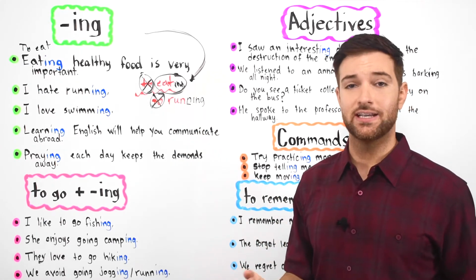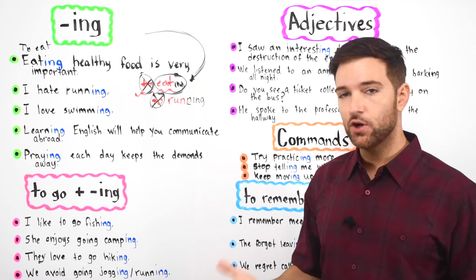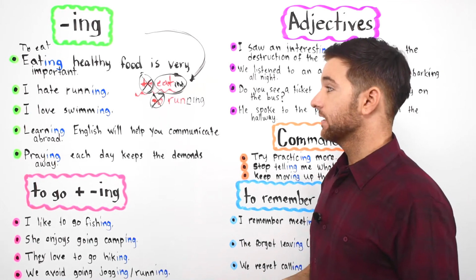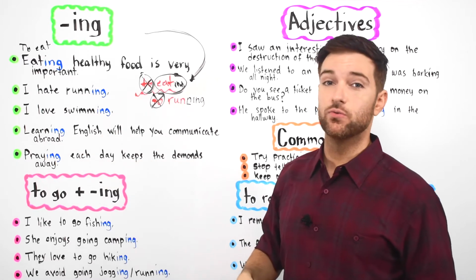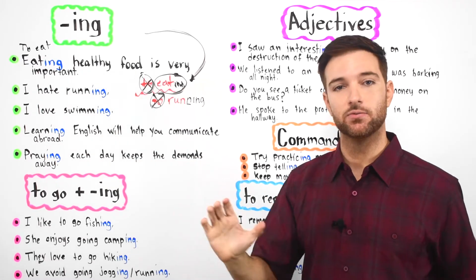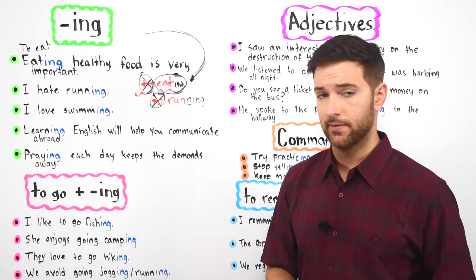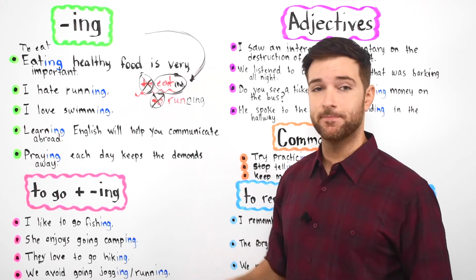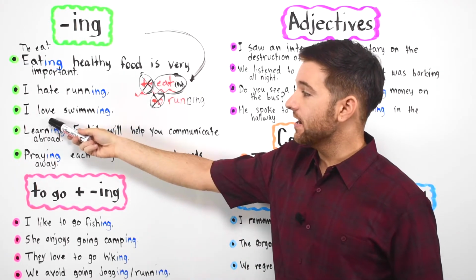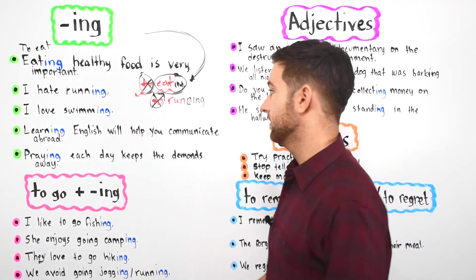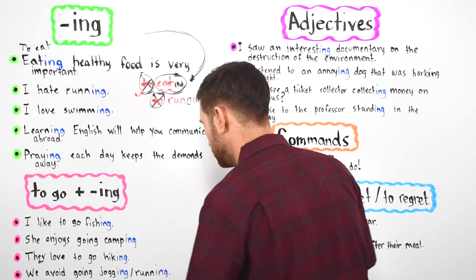I hate running. I don't like running. I dislike running. I have no interest in running. Hate is like something you really, I hate running, you really don't like to do it. Next, similar sentence: I love swimming. Swimming comes from the verb to swim.